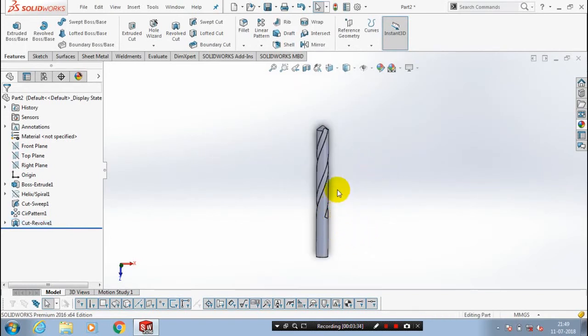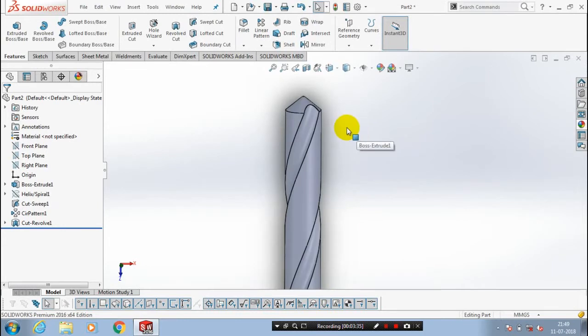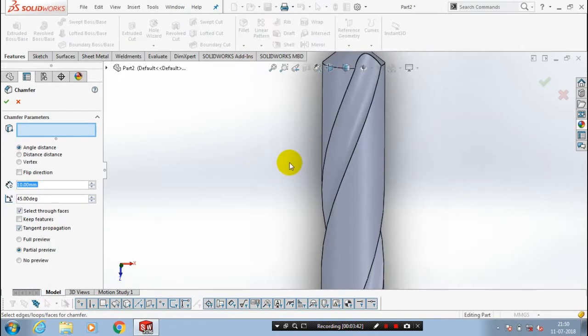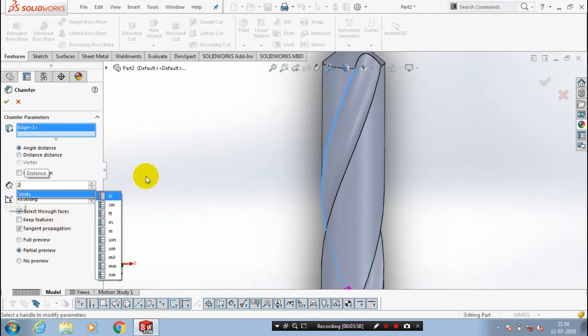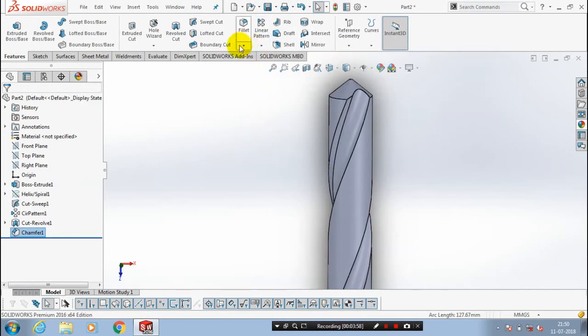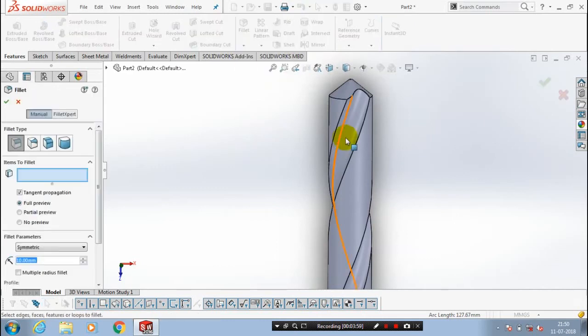After that you have to give the appearance color for a good look. Before that we are going to apply the chamfer here. Select the edges of the drill bit and make it a chamfer. Specify the chamfer value in terms of mm. Then click OK. Likewise you have to apply the chamfer on all the sharp edges of the drill bit. Select the edges one by one and make it a chamfer.